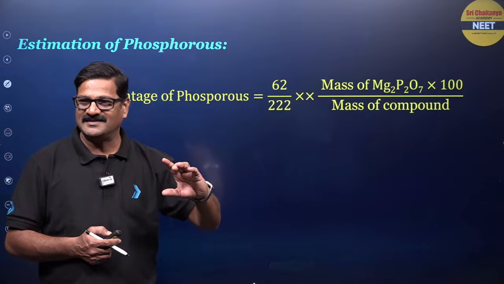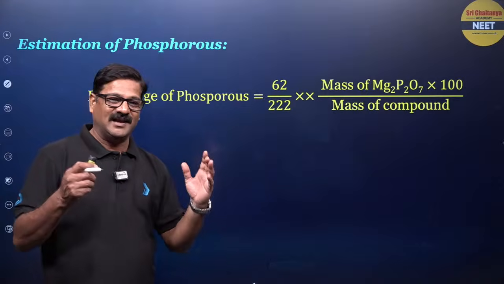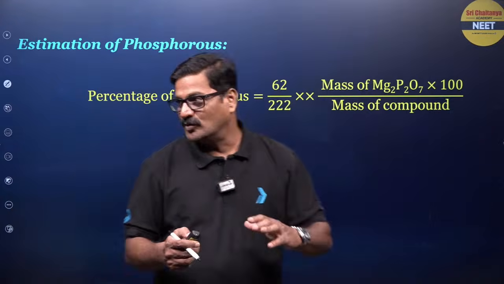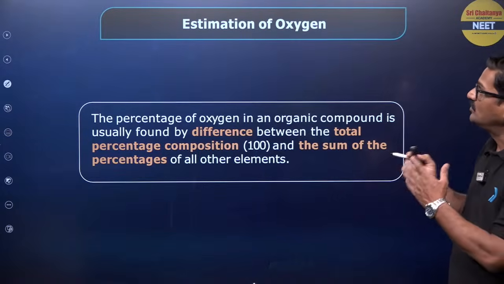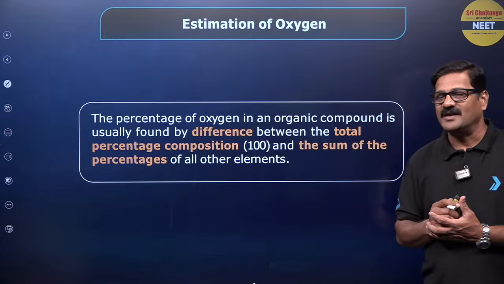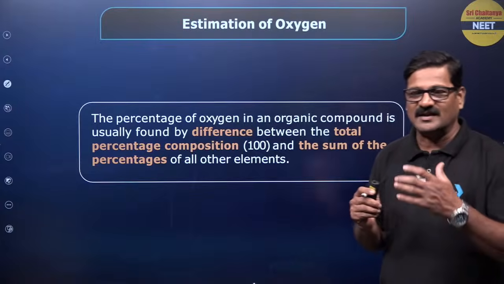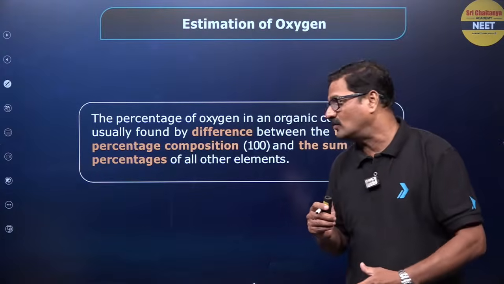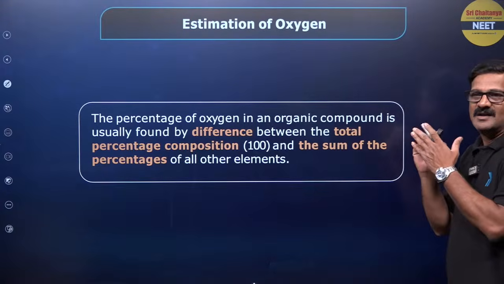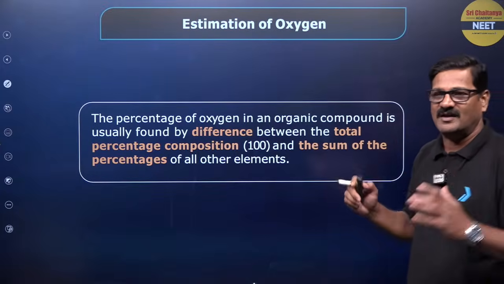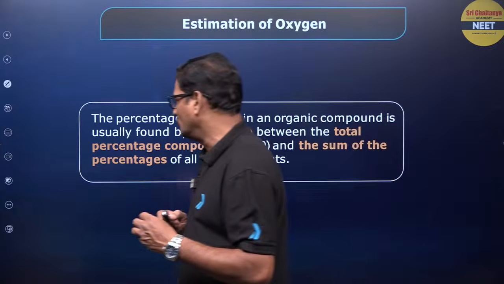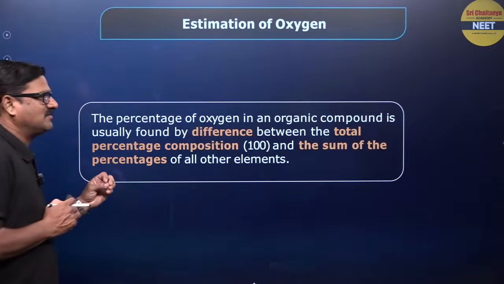That's fine. Yes, in this session we have seen both qualitative analysis and quantitative analysis. But how do you get the estimation of oxygen? For estimation of oxygen there is no separate method. You just take 100 minus the sum of the percentages of all the elements. That can give you the percentage of oxygen.